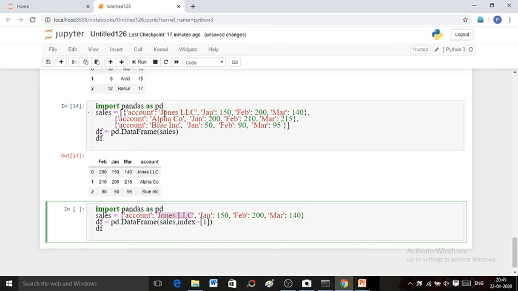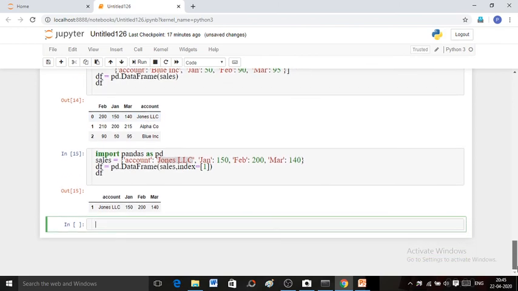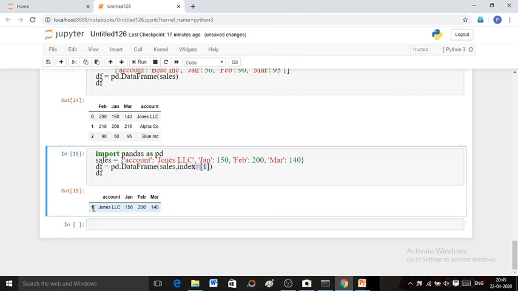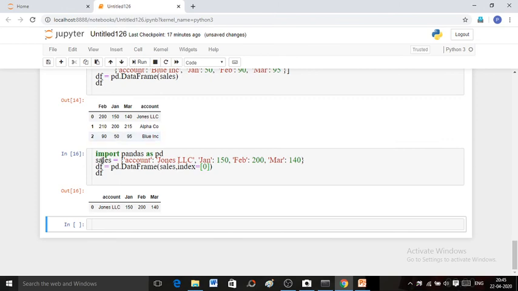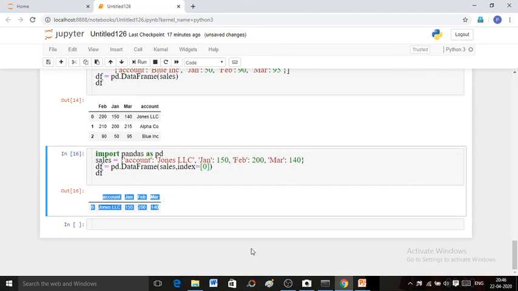So let us run this code and see the result. Here when you have passed index value 1, the index of your data frame becomes 1. When you change your index value and run this code, see here the index of your data frame will change, and the columns will remain the same as the keys of your dictionary.